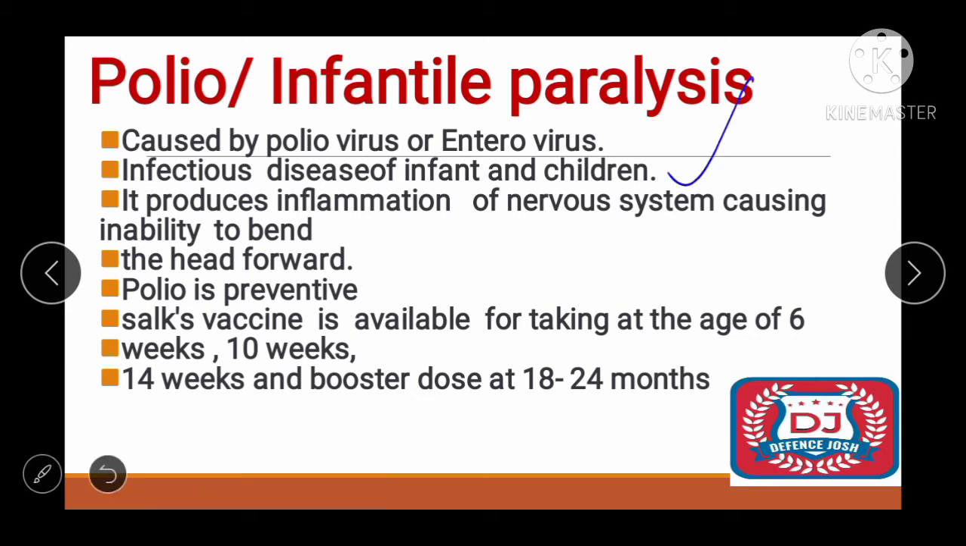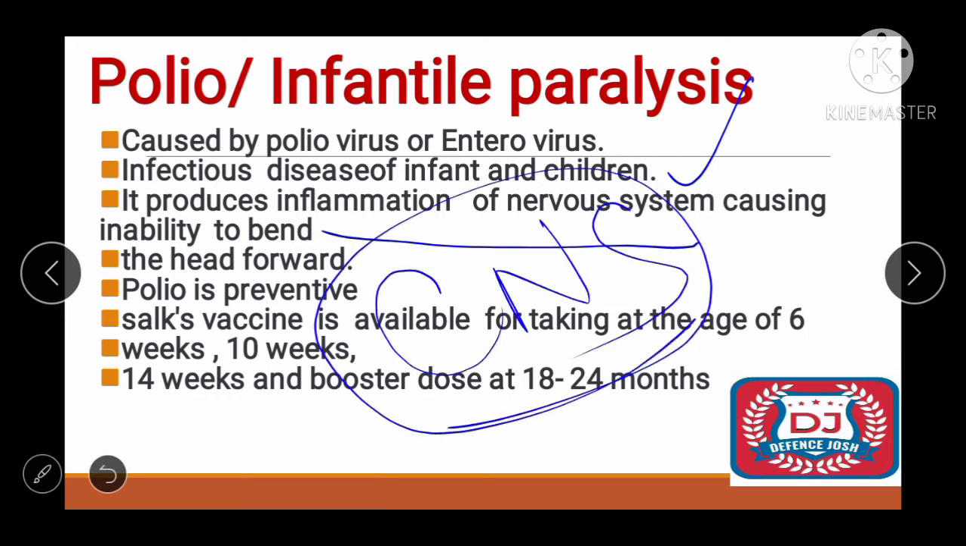See friend, it produces inflammation of nerve. I told you in my previous lecture that it is a disease of the central nervous system. Okay, that's why paralysis is happening. It produces inflammation of the nervous system causing inability to bend the head forward. Right, inability to bend the head forward. Polio is preventable. Okay, we can prevent it.